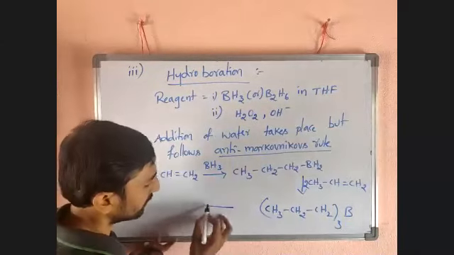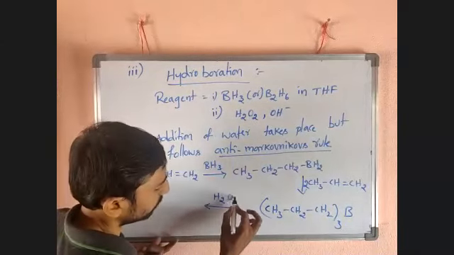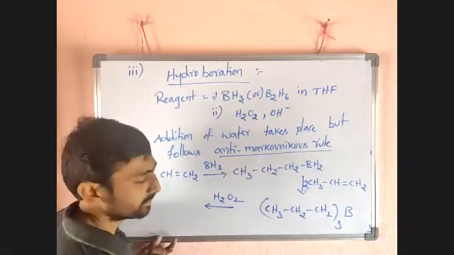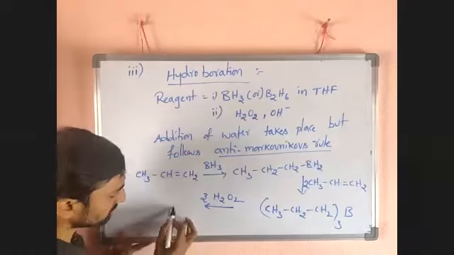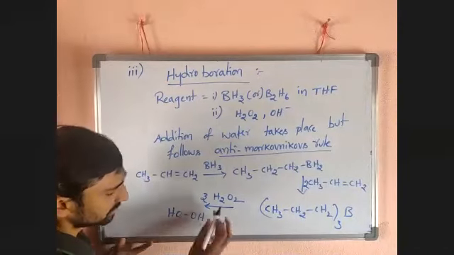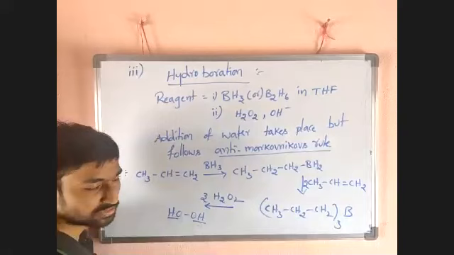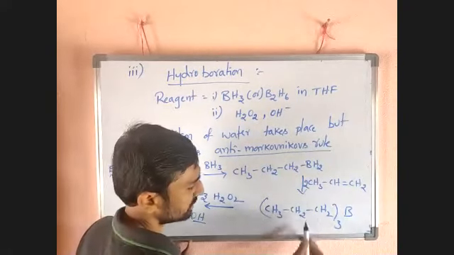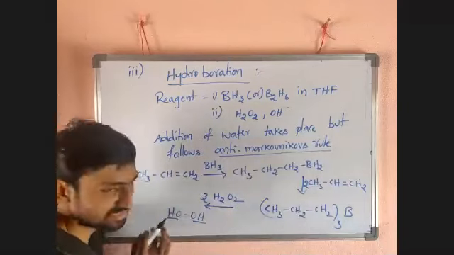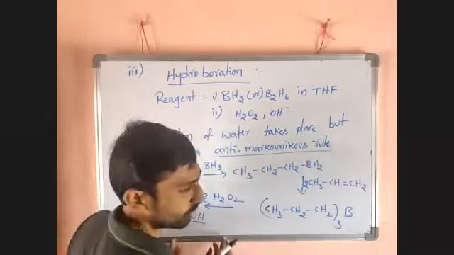Now it reacts with H2O2. 3 moles I want to take. H2O2 means OH bond OH. Now 3 moles of this CH3, CH2, CH2 will get 3 moles of OHs. Another 3 OHs add to boron. Then what's happened?